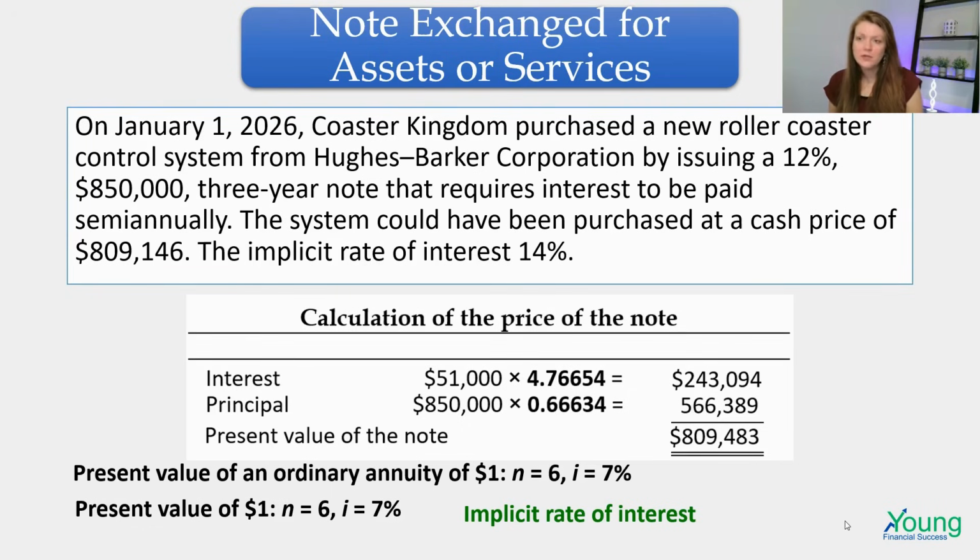Then for the principal, it's going to be owed at $850,000. That's going to be 3 years from now, but since it's semi-annual payments, we are going to show it at 6 payment periods, so 3 years, 6 payment periods, and we're using the 7% interest, half of what the implicit rate is. So the present value for that principal would be $566,389. When we add those together, yeah, it comes to the $809,146.